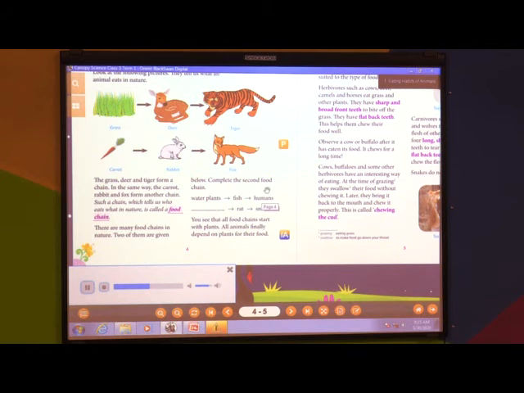Complete the second food chain. Water plants, fish, humans. Rat, snake. You see that all food chains start with plants. All animals finally depend on plants for their food.